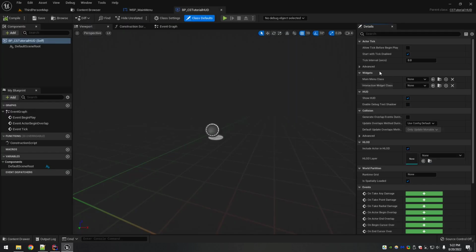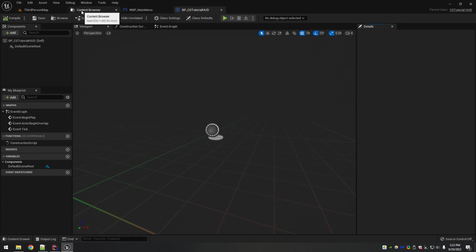That one, see, this is what I was talking about, right? If you call static class, you only get the C++ side. So we've just made the widgets for the main menu and the interaction. That is what goes here. And because it's a TSubclassOf, you only see the classes that match that type or their children. So we see the C++ one and then the blueprint one. So you want the blueprint one. Do that same thing for both. Obviously, they're not built yet, but this is how they get linked up to the HUD so the HUD can control them.